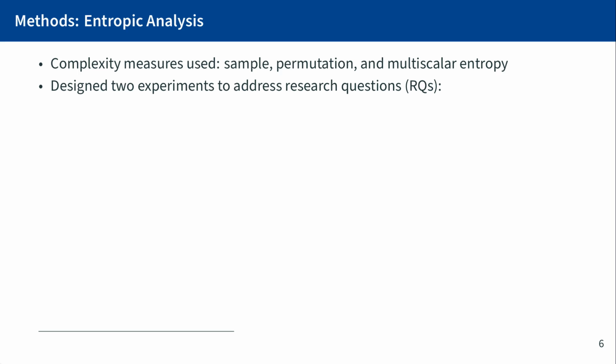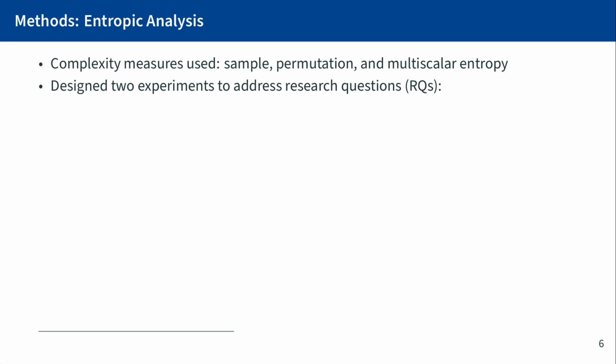For our entropic analysis, we used two complexity measurements. They were sample entropy and permutation entropy. Both of these complexity measures have been used extensively and with great success in financial and physiological studies. In addition to these two complexity measures, we also ran their multiscale variant. Multiscale entropy analysis computes the complexity of a signal by taking non-consecutive samples through the introduction of a downsampling factor.